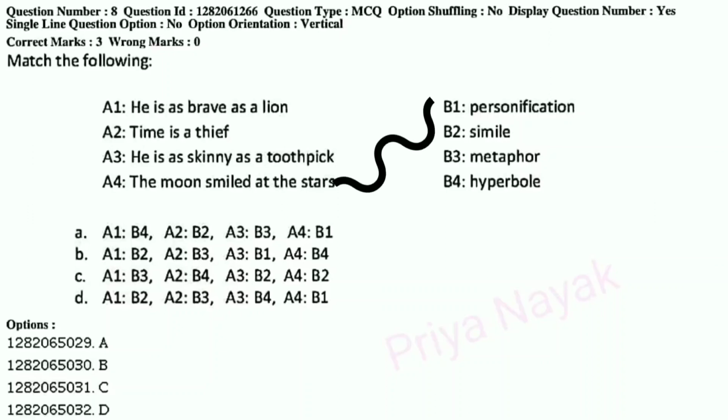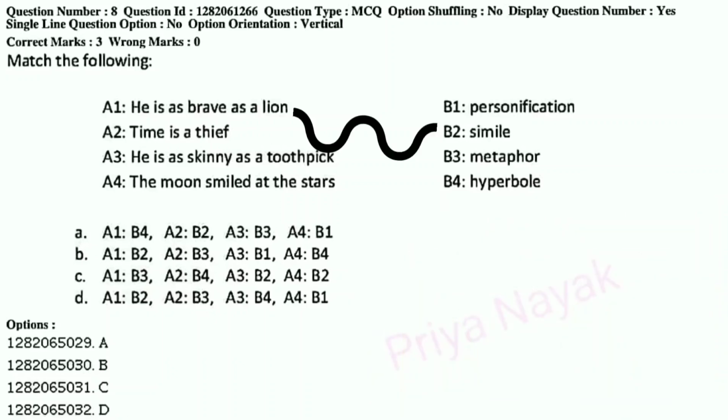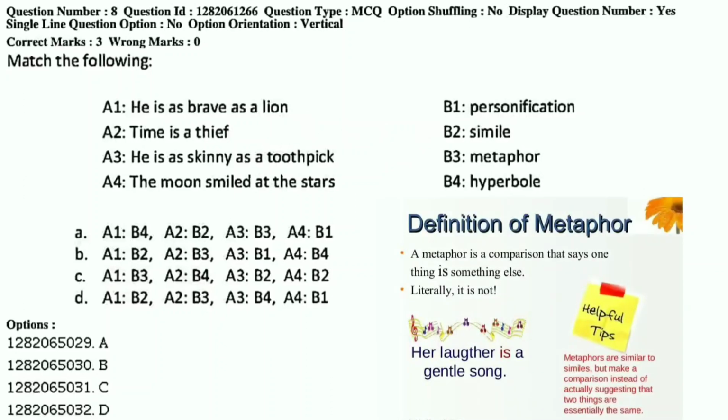Then simile. Simile involves the comparison of one thing with another thing of a different kind. Like we can see in option A, a person is compared with a lion. Then in metaphor, a word or a phrase is applied to an object or an action to which it is not literally applicable.